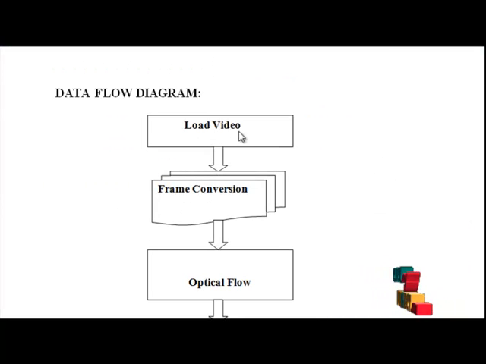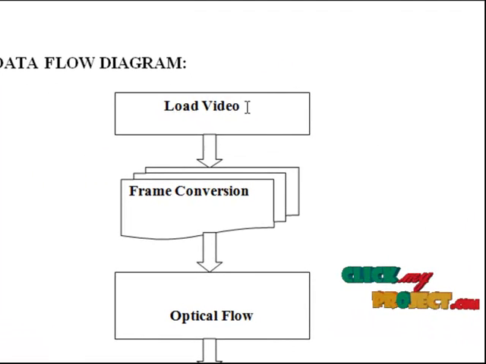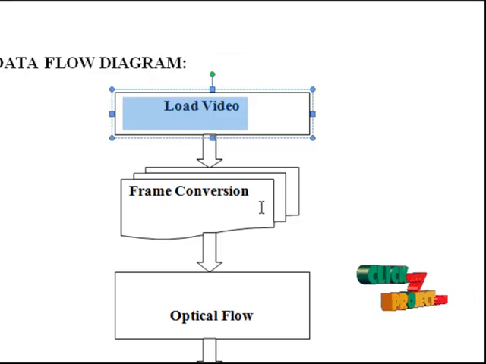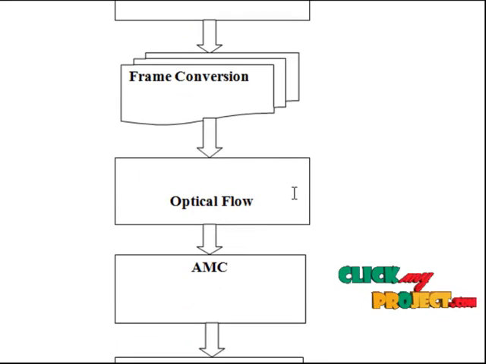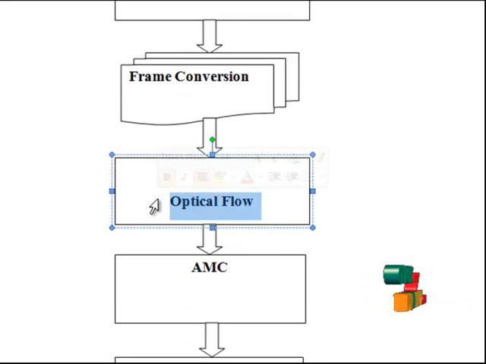Now let us see the view on the data flow diagram. First we load our input video in AVI format, and the next step is frame conversion. The loaded video is converted into frames, and the next step is finding optical flow. To estimate the optical flow, we employ the Lucas-Kanade algorithm, which has been proved to effectively produce the result of dense flows in video sequences. Similar to the LK algorithm, reliable corresponding points in the current frame ft and the next frame ft+1 are first computed. The optical flows can thus be obtained by connecting the set of corresponding points.